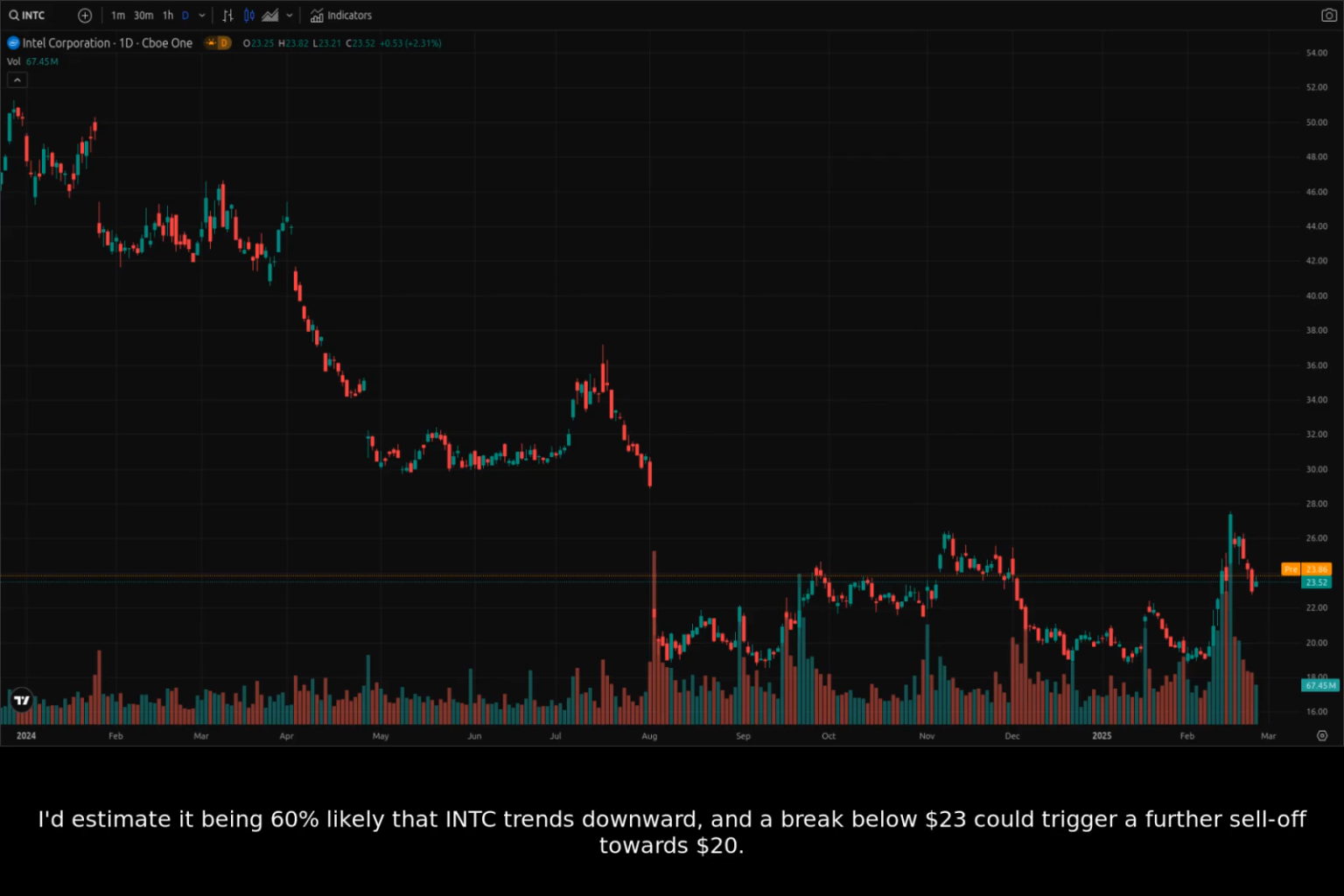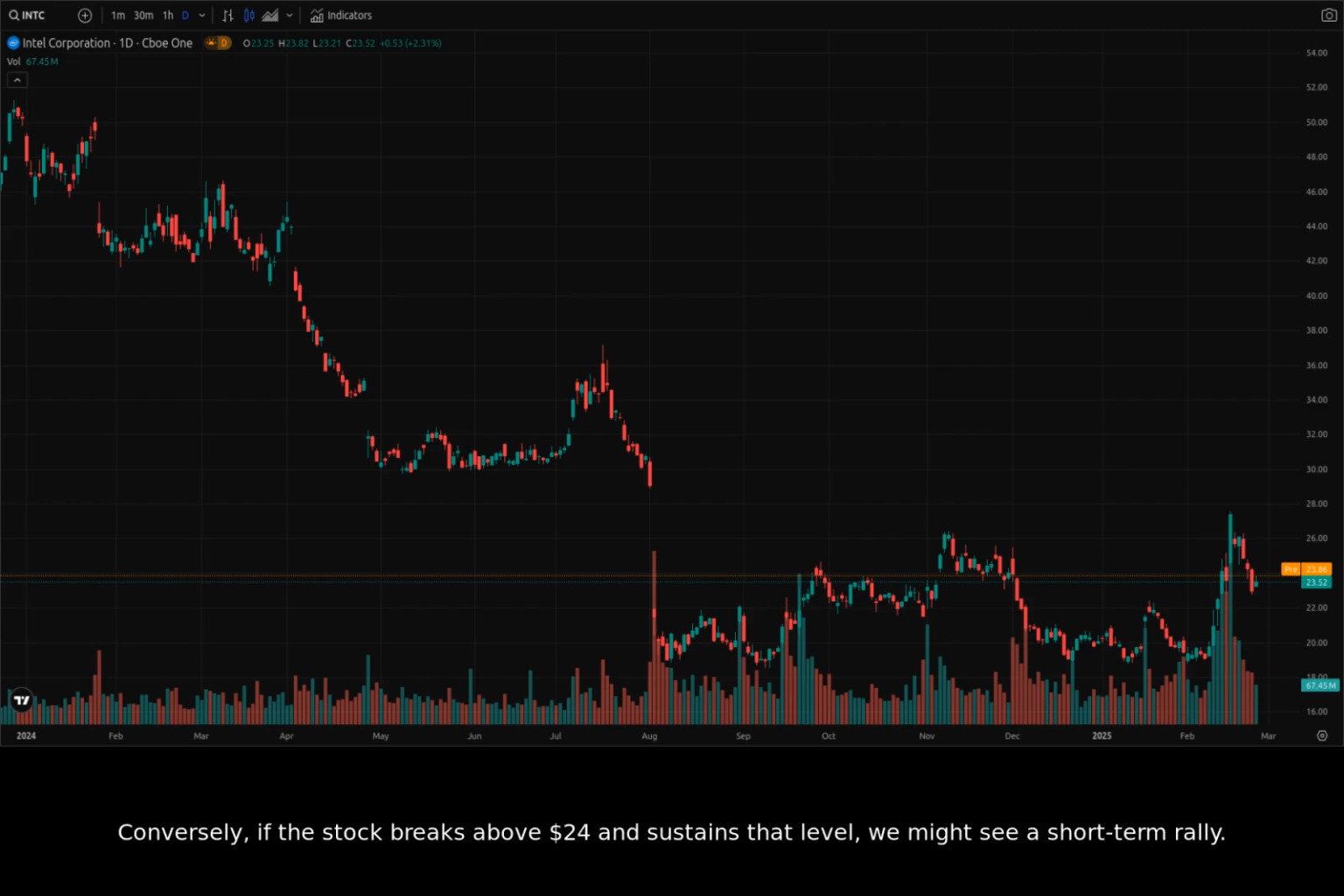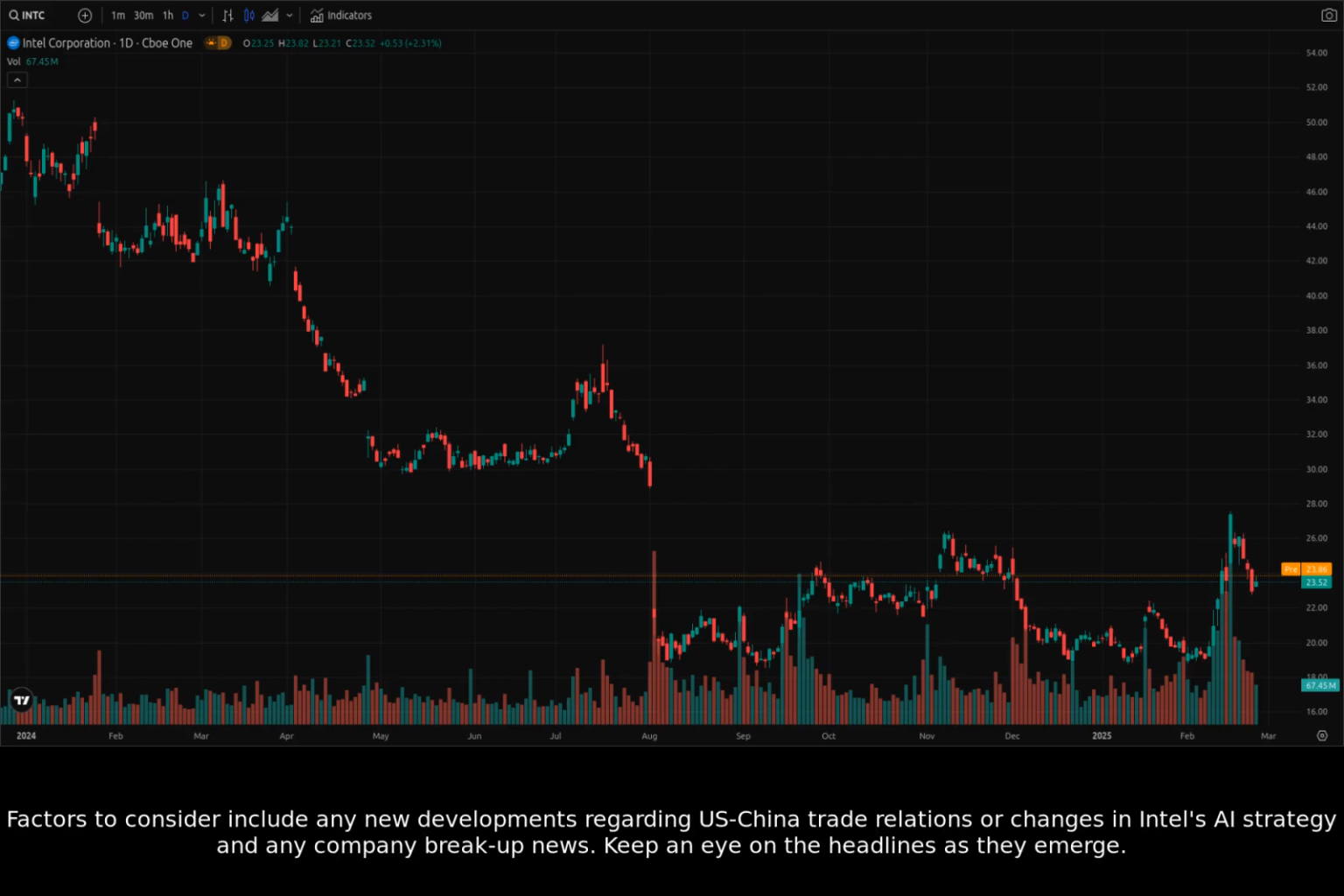I'd estimate it being 60% likely that Intel trends downward, and a break below $23 could trigger a further sell-off towards $20. Conversely, if the stock breaks above $24 and sustains that level, we might see a short-term rally. However, this scenario is less likely, probably about 40%. Factors to consider include any new developments regarding U.S.-China trade relations or changes in Intel's AI strategy and any company breakup news. Keep an eye on the headlines as they emerge.